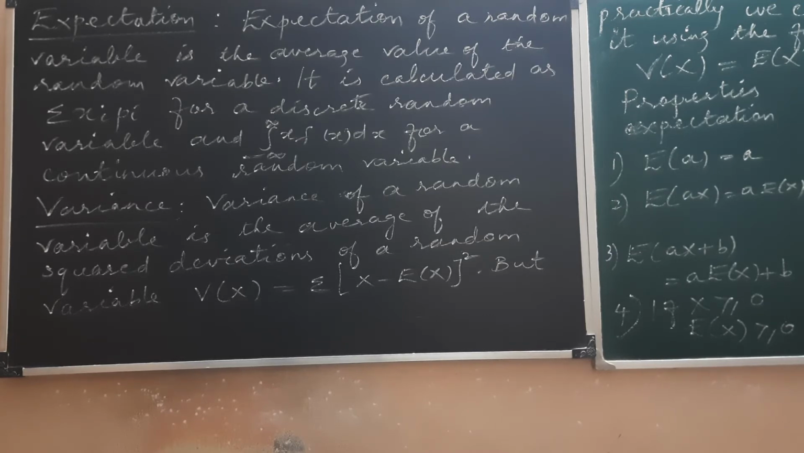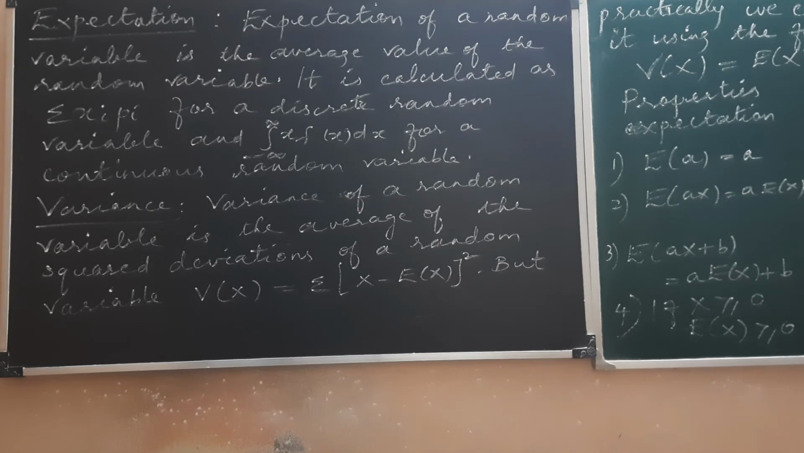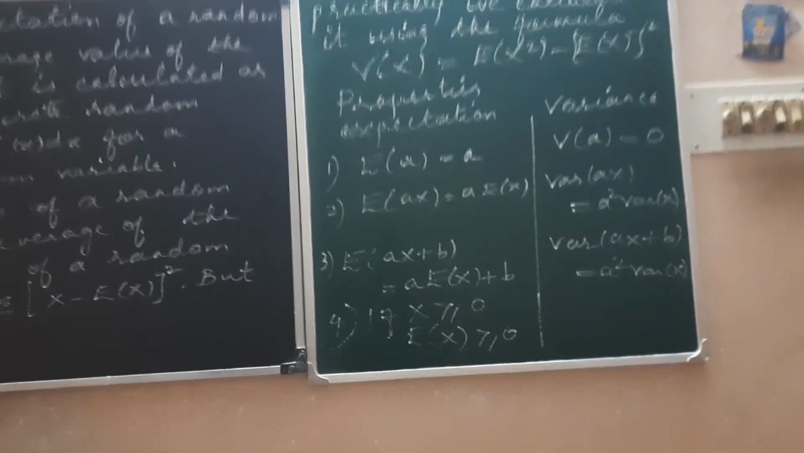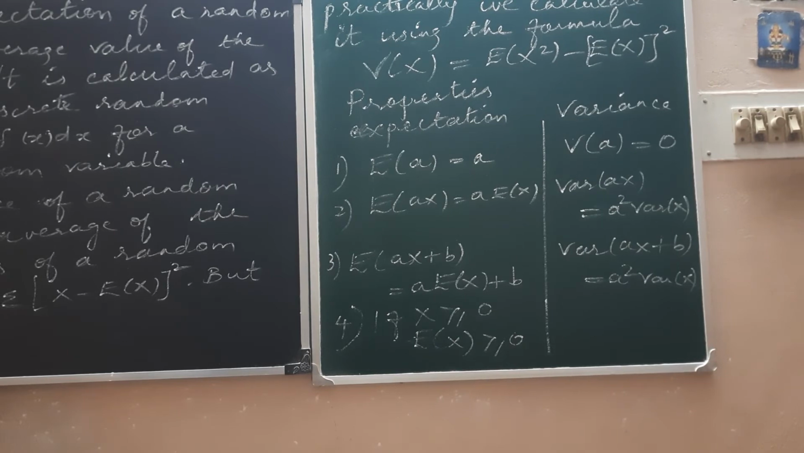Variance is the average of the squared deviations of a random variable from its own arithmetic mean, that is from the expectation of x. So, as per the definition, it will be the expectation of (x minus E of x) the whole square. And instead of calculating the deviations, there is a direct method which we use in our practical calculations, and that is V of x is equal to E of x square, the expectation of x square, minus expectation of x